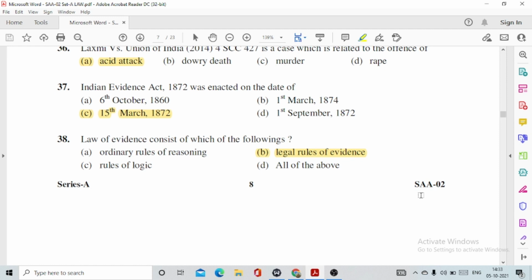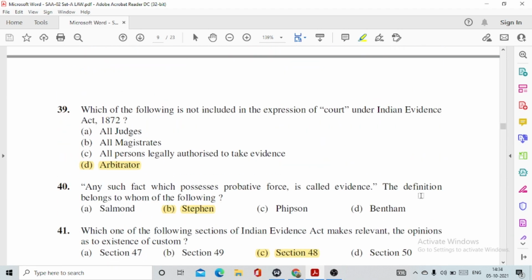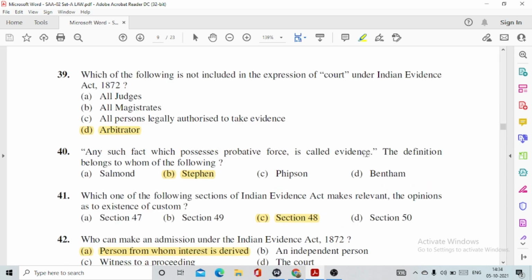38. Law of evidence consists of which of the following? So it consists of legal rules of evidence, option number B. Then question number 39. Which of the following is not included in the expression of court under Indian Evidence Act 1872? This is option number D, arbitrator. 40. Any such fact which possesses probative force is called evidence. The definition belongs to whom of the following? So this definition is given by option number B, Stephen.